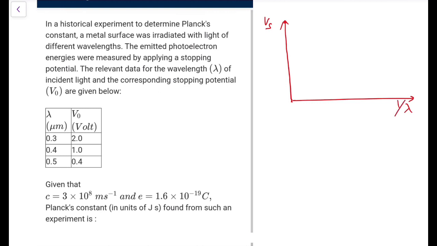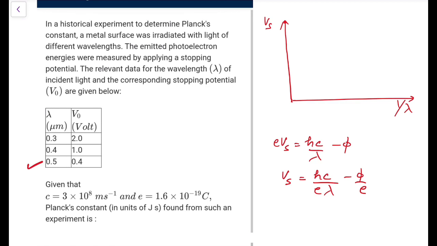Because we have e Vs equals K max equals hc by lambda minus phi. So Vs can be written as hc upon e lambda minus phi by e. So we will plot a curve between the two like that, and calculate from the value of the slope. It would not be an easy task, but let me try.